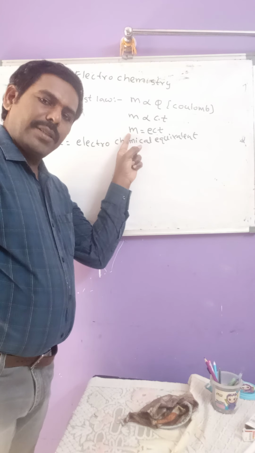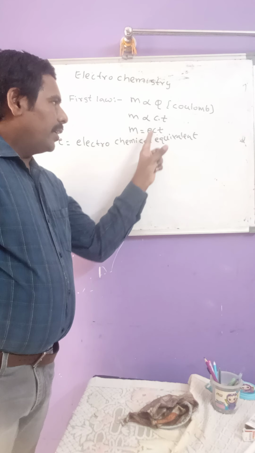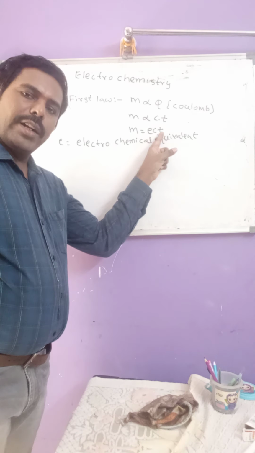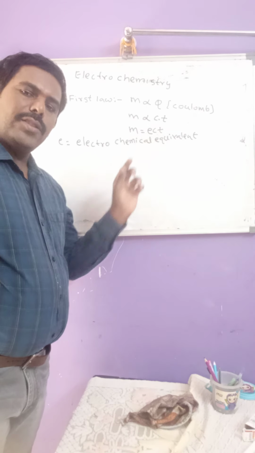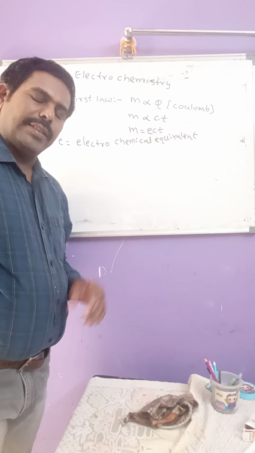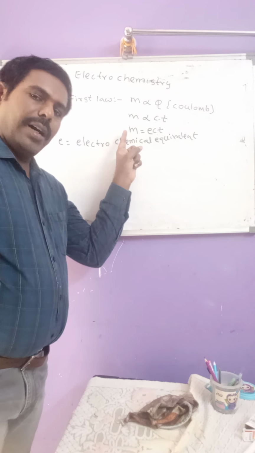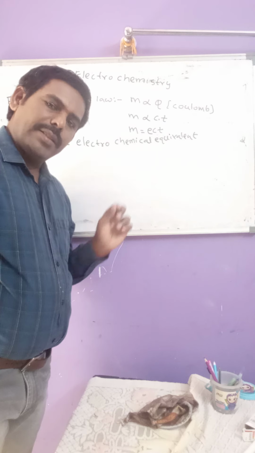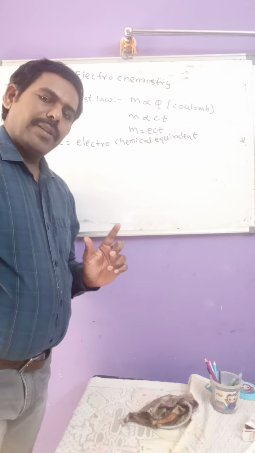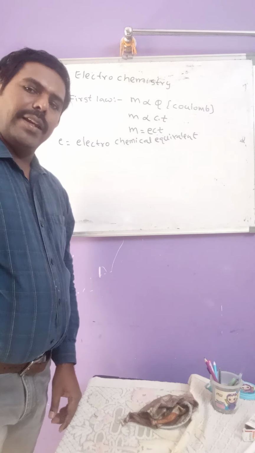Mass of the substance deposited per 1 ampere of electricity passed per 1 second is known as electrochemical equivalent. Or another definition: mass of the substance deposited per 1 coulomb of electricity is also known as electrochemical equivalent.